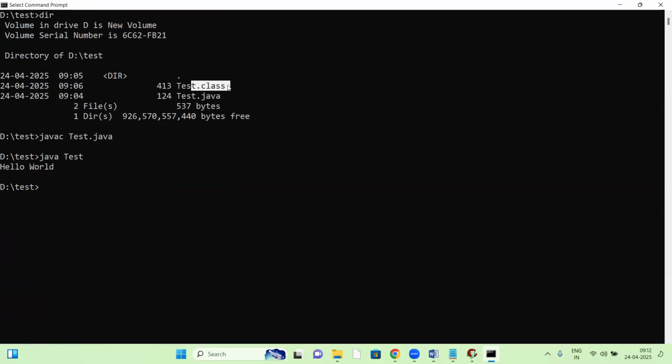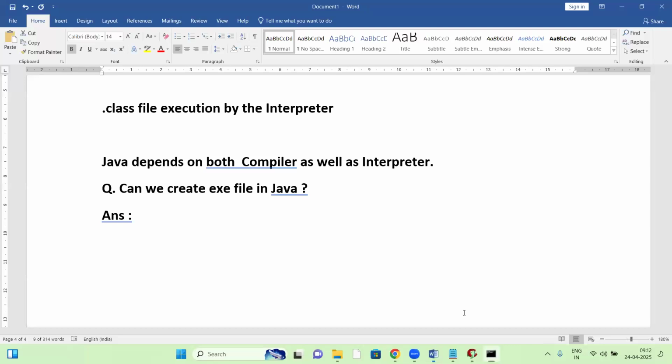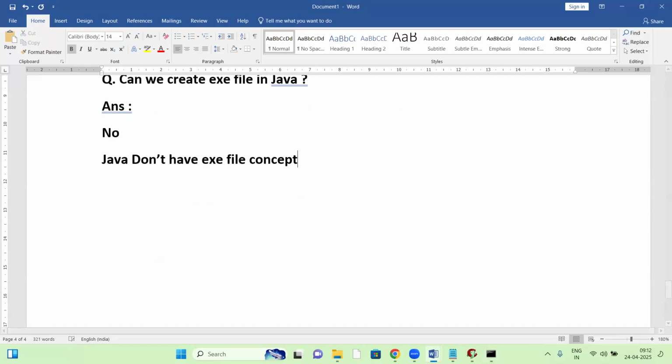See, .class is not an .exe file. That is different. In these steps, in this process, have you observed any .exe file? No, right? So Java doesn't have the exe file concept. Java depends on both compiler and interpreter, and doesn't have the exe file concept. So the answer is no.